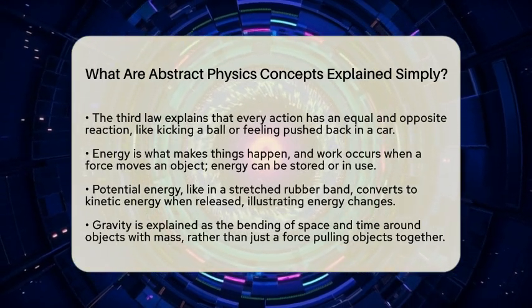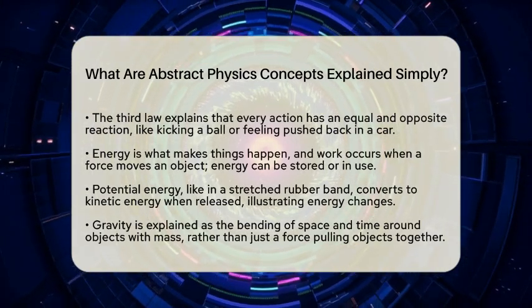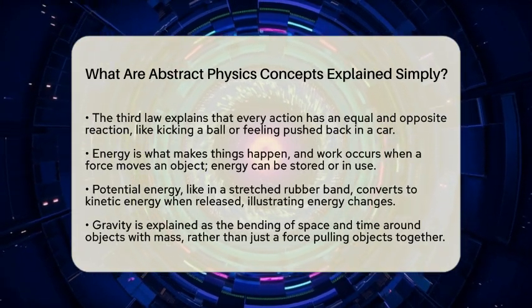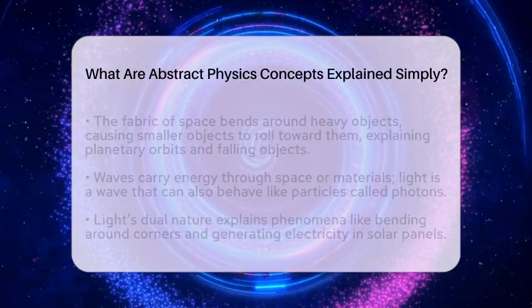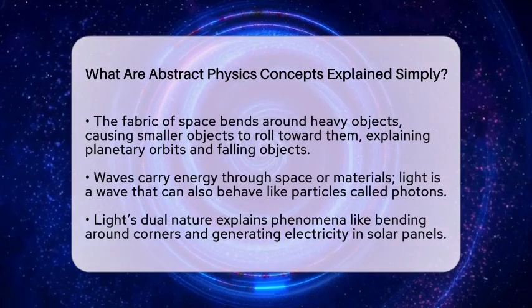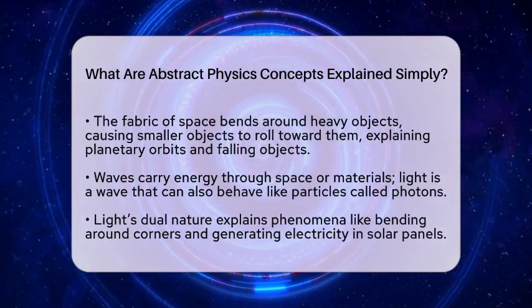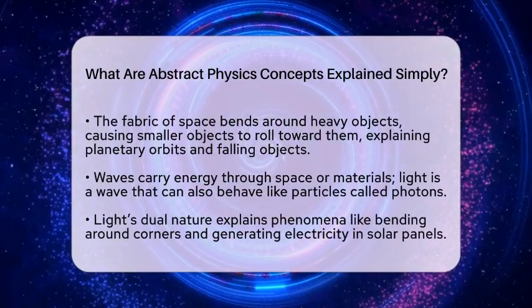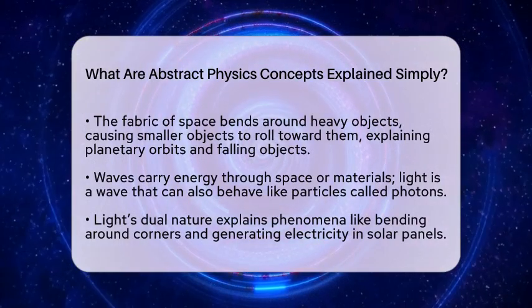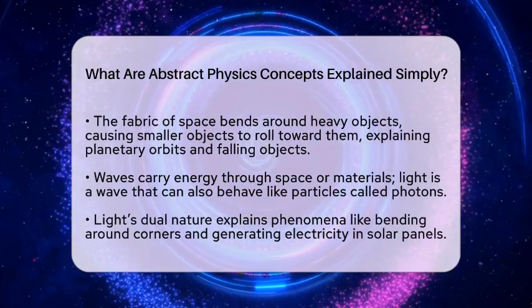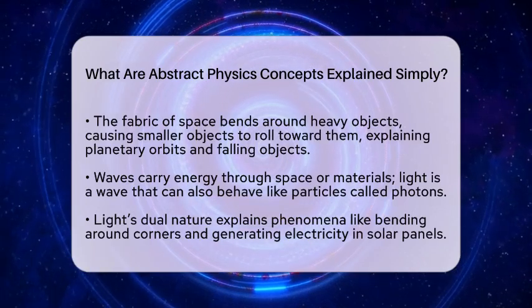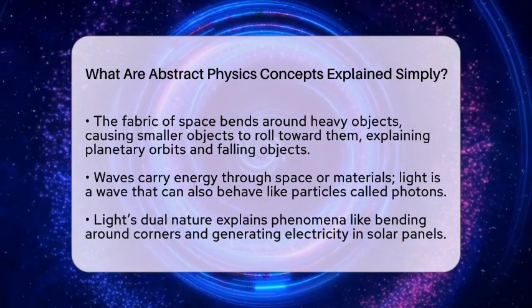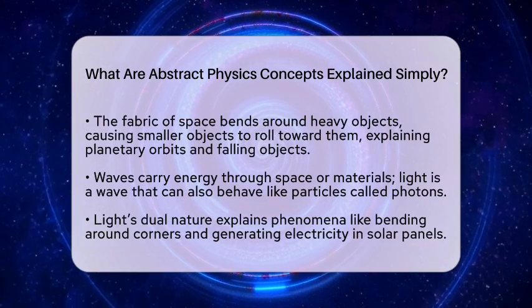Gravity is another big idea. It is the force that pulls objects toward each other. But instead of thinking of gravity just as a force, scientists now say it is the bending of space and time around objects with mass. Imagine space as a stretched fabric. When a heavy object sits on it, the fabric bends. Smaller objects roll toward the heavy one because of this bend. This idea explains why planets orbit the sun and why objects fall to the ground.